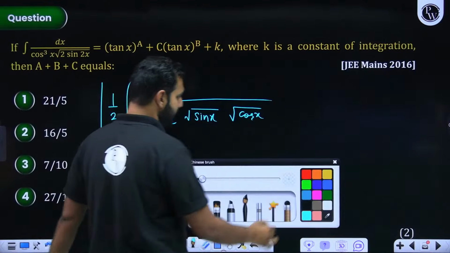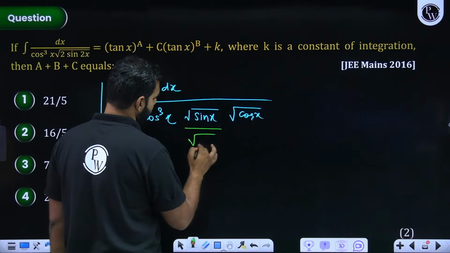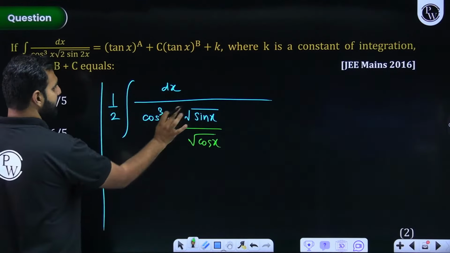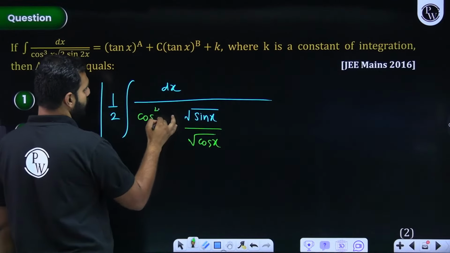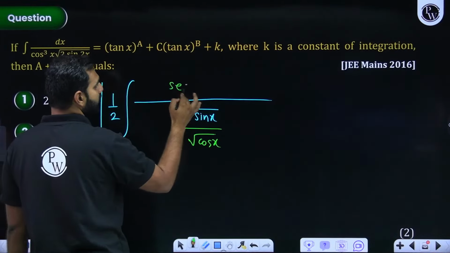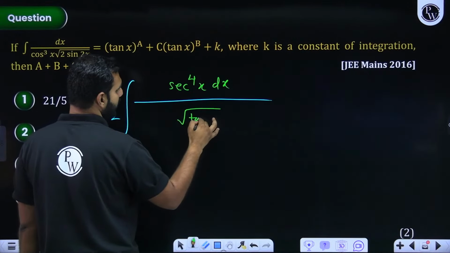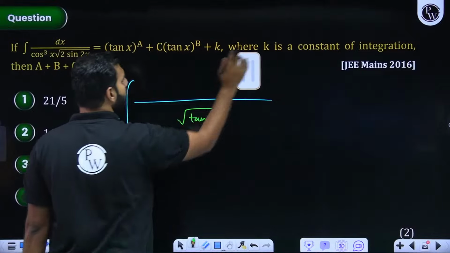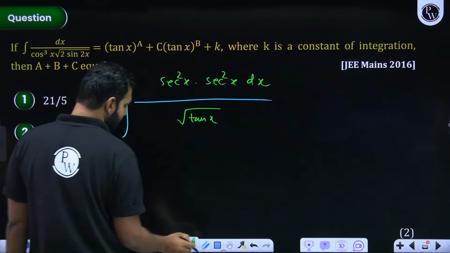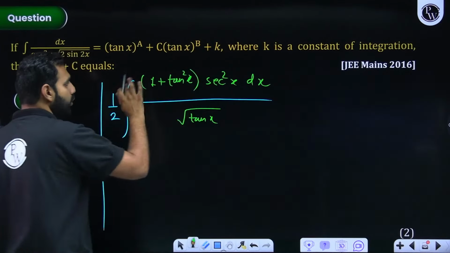Now one thing I do from here is that I multiply and divide it by root cos x in the denominator. So I'm dividing it by root cos x here. And if I multiply it by root cos x, so it becomes cos x. Cos x into cos cube x is cos x to the power 4. This cos x to the power 4 I take to the numerator. So this becomes what? Sec x to the power 4. Right? And here in the denominator it becomes root over tan x. Everybody comfortably understanding it? Sec x to the power 4, if I could split into two parts, it will be sec square x into sec square x dx. And this sec square x I'll be writing as 1 plus tan square x. Everybody understanding this comfortably, or shall I re-explain this whole operation?